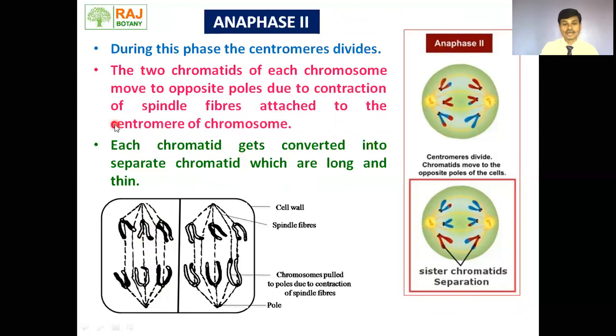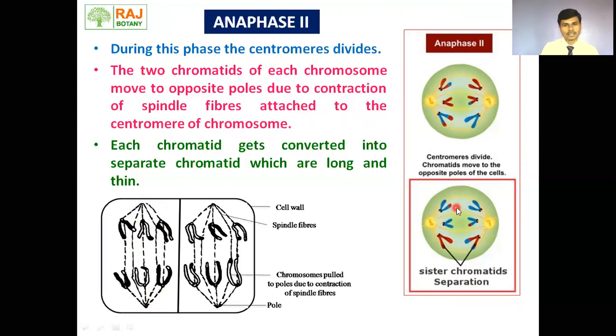Why? Due to contraction of the spindle fibers. The spindle fibers attract, contract or pull the chromosomes toward the opposite poles. Each chromatid gets converted into a separate chromosome, which is long and thin. Now, these pulled chromatids behave as separate chromosomes.